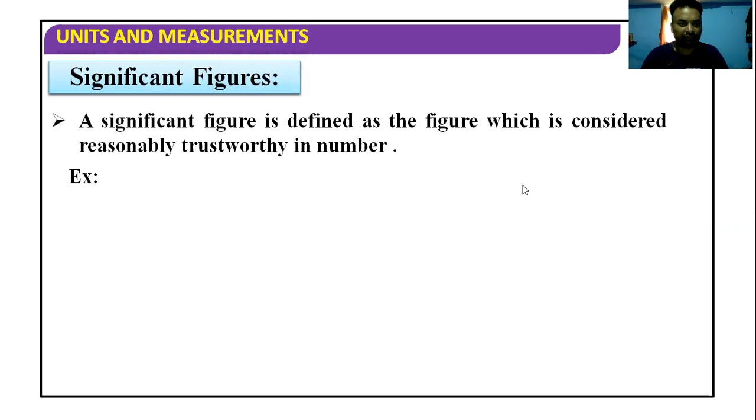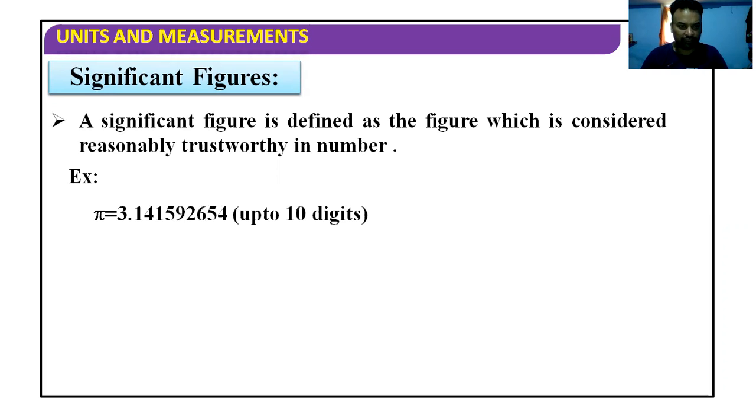So how will we define a significant figure? A significant figure is defined as a figure which is considered reasonably trustworthy in numbers. So it is a trustworthy number. Suppose I take the value of pi. If we use our calculator and find the value of pi, it will show up to 10 digits. But we do not need these 10 digits.